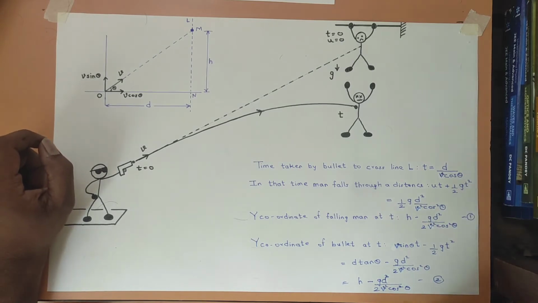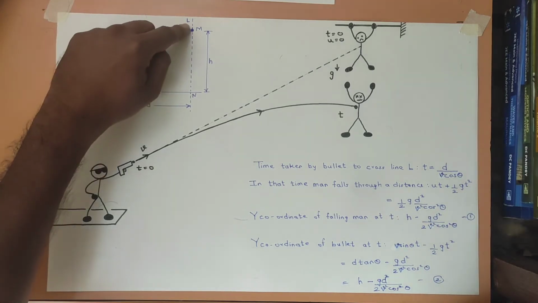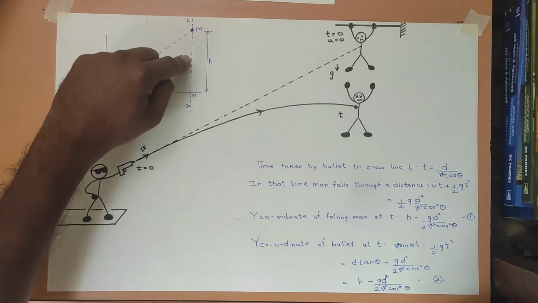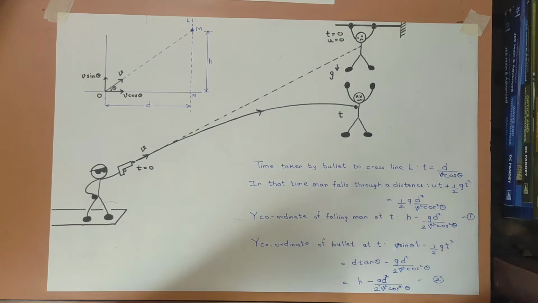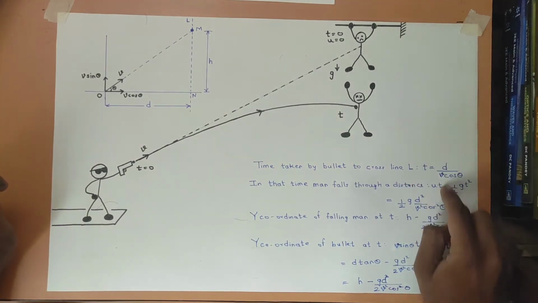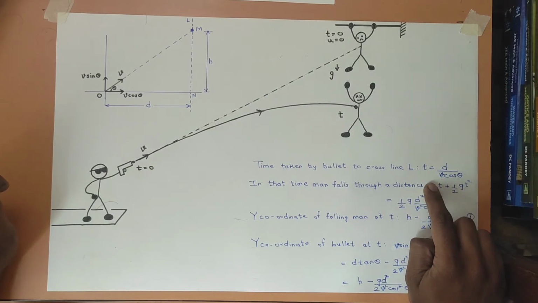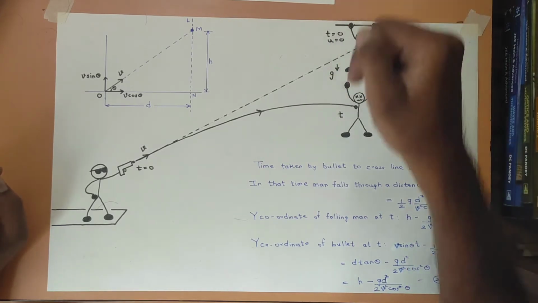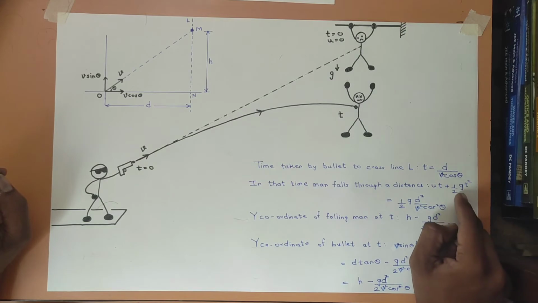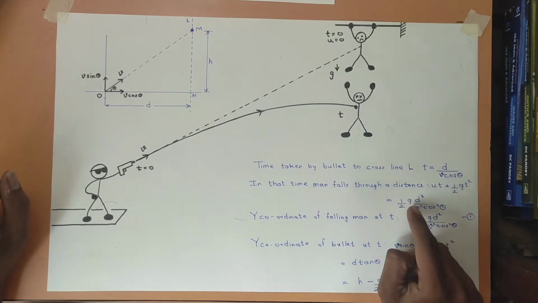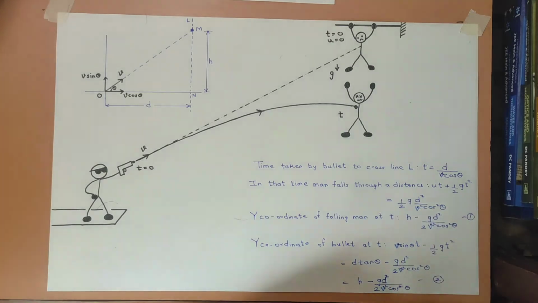And in that time, to find the vertical distance covered by the falling person, we will make use of the formula S is equal to ut plus half at square. So u is equal to 0, so this term will go away, and a is nothing but acceleration due to gravity g. Since it is at the same time, I will substitute this value instead of time t. So I will get 1 by 2 g d square upon v square cos square theta.